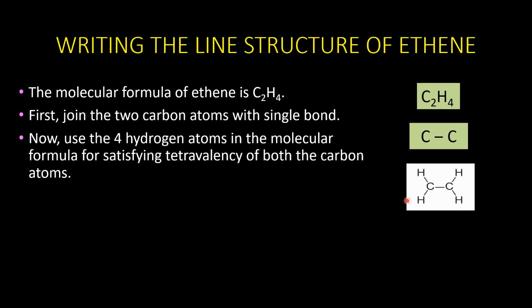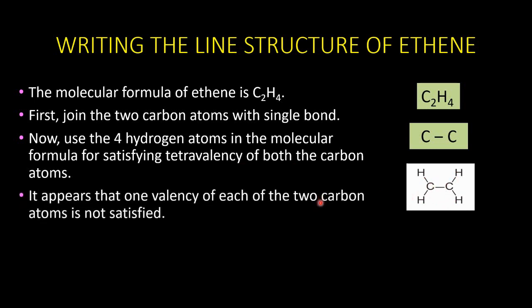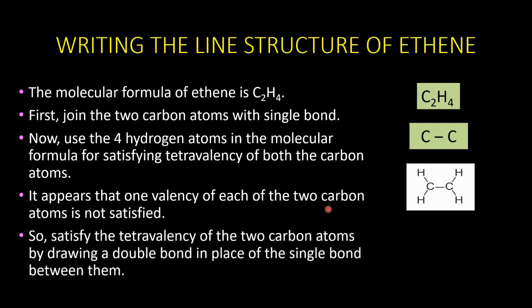If we try that, the structure will end up like this, and you can see that one valency of each carbon atom is not satisfied. Each carbon is having only 3 bonds.